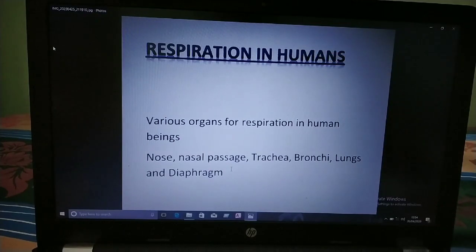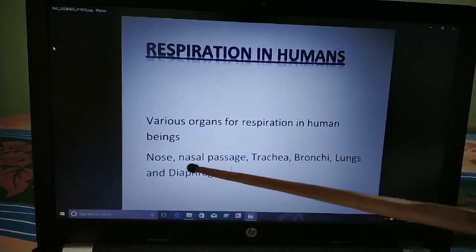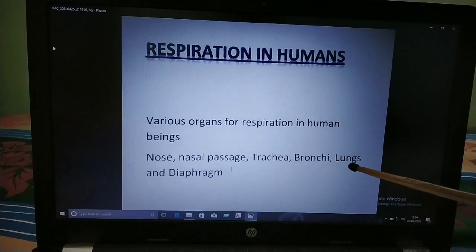In the previous section we studied the types of respiration in different animals, and the respiratory organs of the animals. So today we have to study respiration in humans. In humans, various organs are involved in respiration: the nose, nasal passage, trachea, bronchi, lungs, and diaphragm.